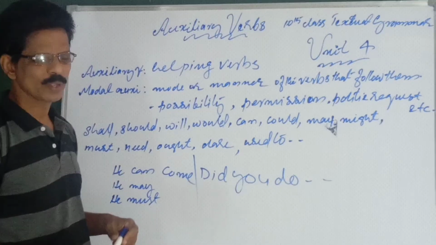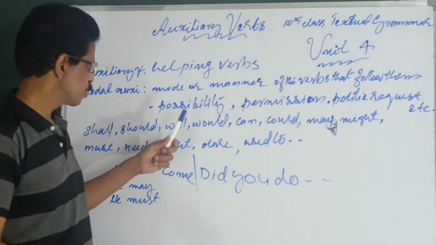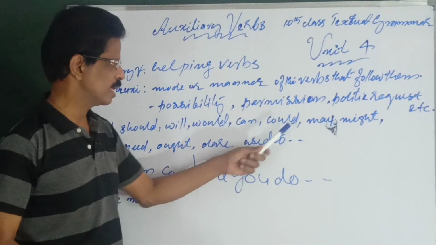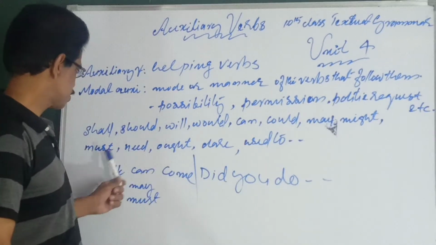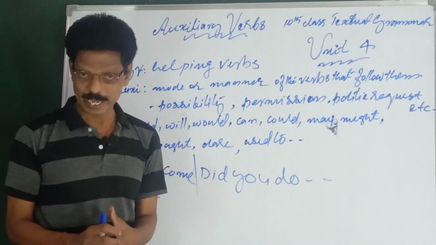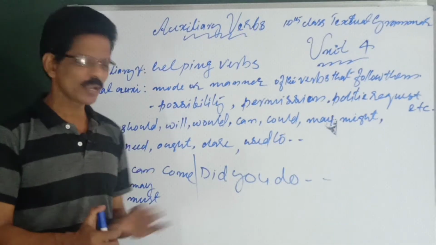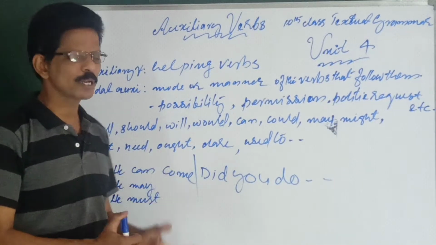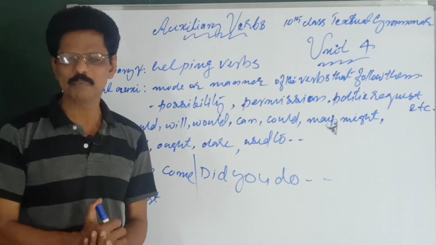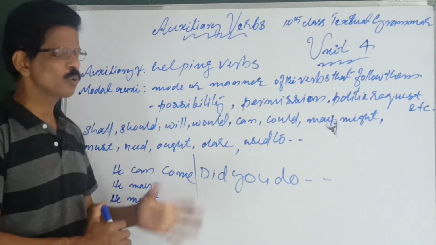The chief modal auxiliaries are shall, should, will, would, can, could, may, might, must, need, ought, dare, used to. Many are there. The chief modal auxiliaries are these. Now each of them has separate special usages. You have to study them if you want to know in detail. Otherwise, just have an idea about these things.